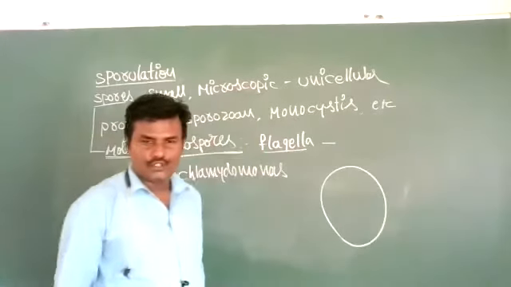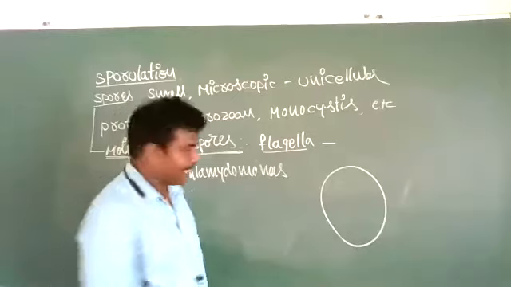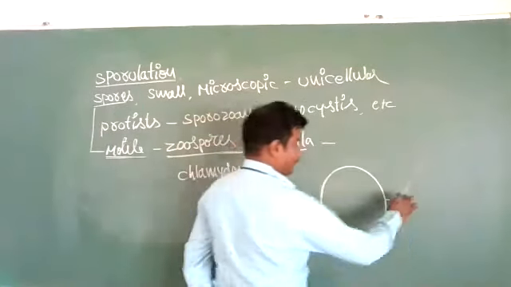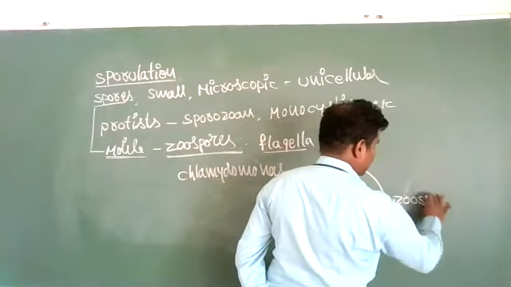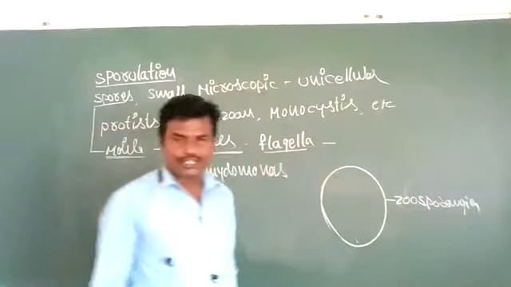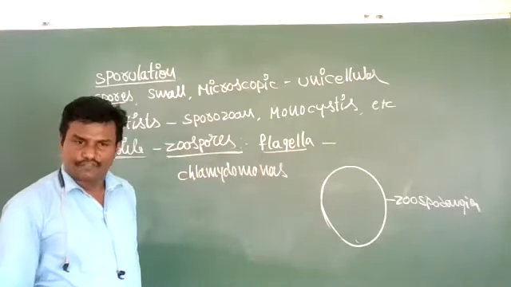Inside the zoosporangia, a number of flagellated zoospores are formed.